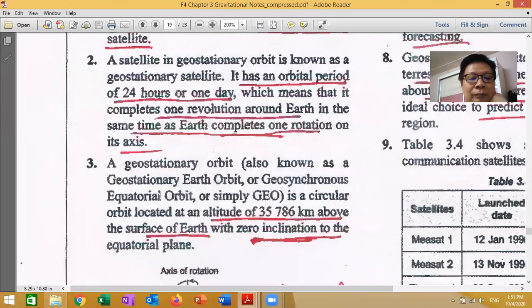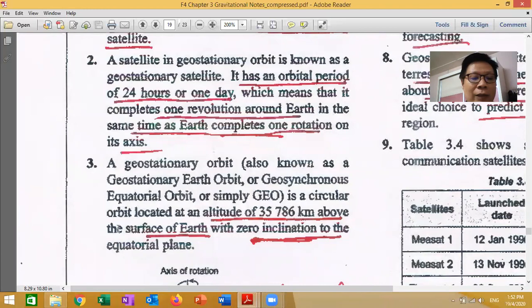Next, a geostationary orbit, known as geostationary Earth orbit, or geosynchronous equatorial orbit, or GEO. Sometimes in the handphone, in the 4G, 5G, you can see this kind of term there, higher level only you can study that.